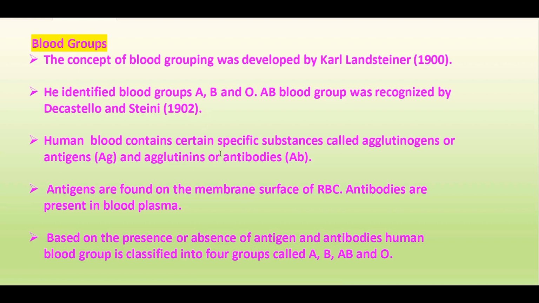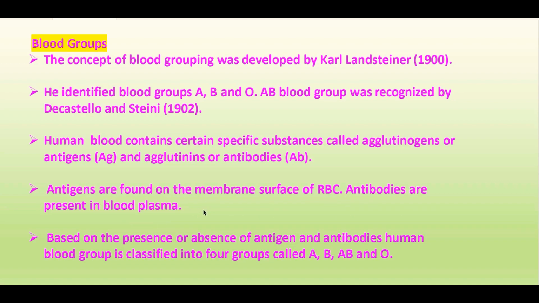The human blood contains certain specific substances called agglutinogens, otherwise called antigens or Ag, and agglutinins or antibodies. These antigens are found on the membrane surface of the RBC, and antibodies will be present in the blood plasma.